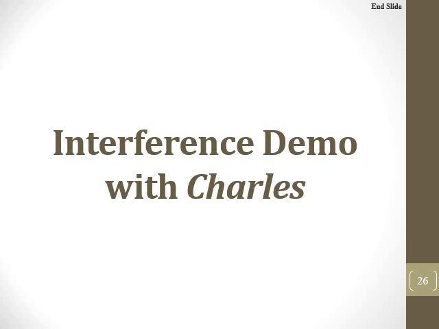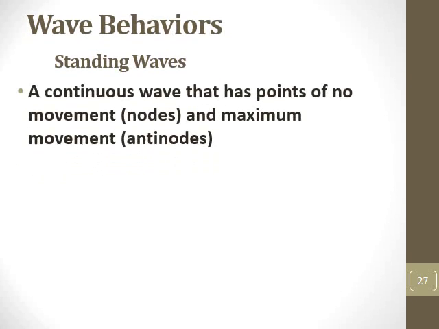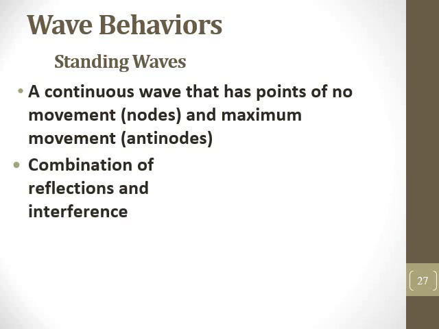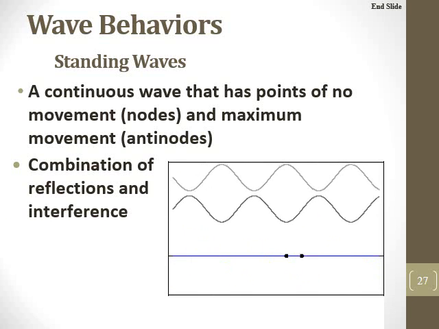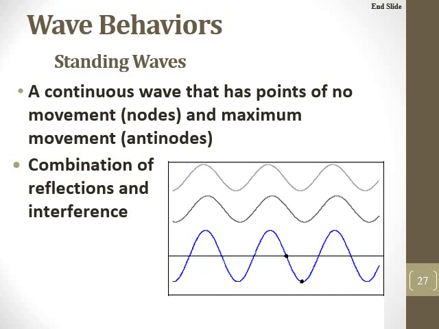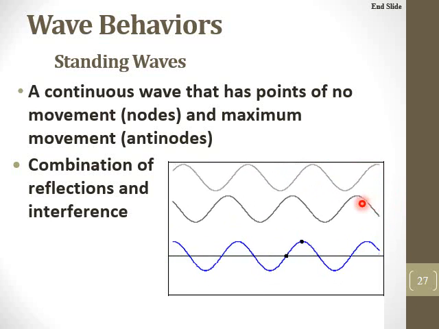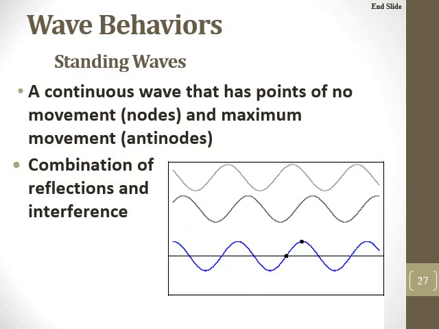All right, a standing wave is a continuous wave that has points of no movement, which is called a node, and points of maximum movement, which is called an antinode. So basically what you see, for example, with a slinky, is a vibration of the slinky. You're going to see one part moving up and down a lot, and then one part that's not moving up and down at all. This is going to be a combination of reflections and interference. So basically what happens is we're sending a wave down this way, and when it reflects, it comes back this way and interferes with itself.